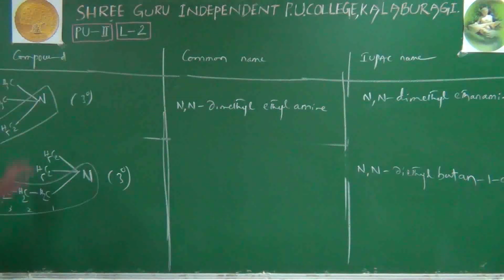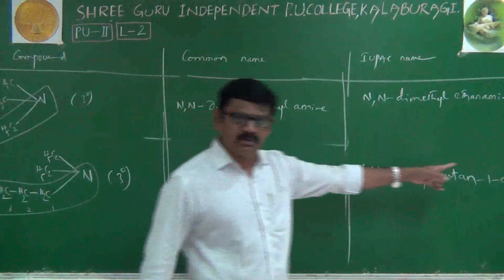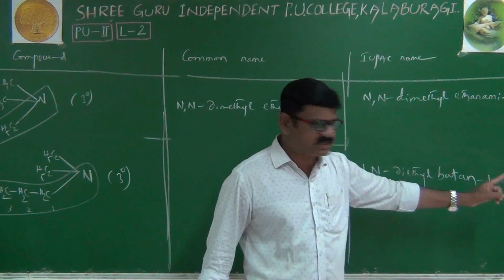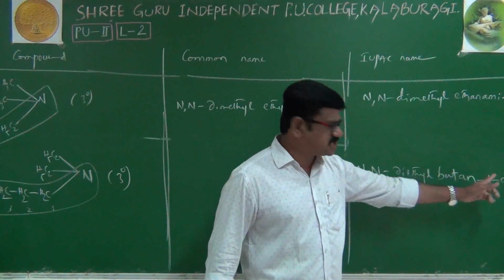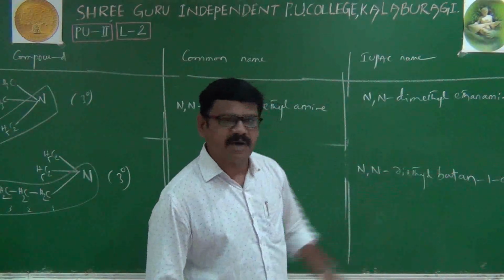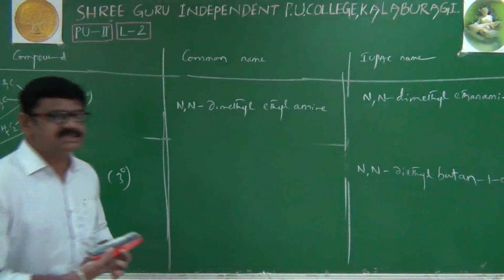I'll repeat. Two ethyl groups, one normal butyl group because it is a straight chain. The carbon attached to the functional group we have given number 1, 2, 3, 4. And these two are just branches. Of course, both are connected to nitrogen. That's why N,N-diethylbutane-1-amine is its IUPAC name. For butane, we have removed the last letter E of the primary suffix, and in place of E we have substituted the secondary suffix, that is 1-amine.